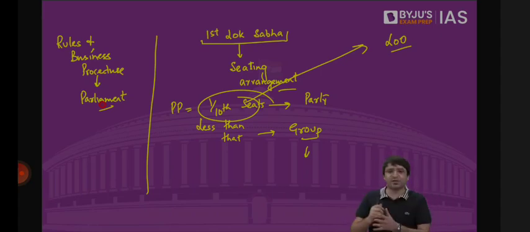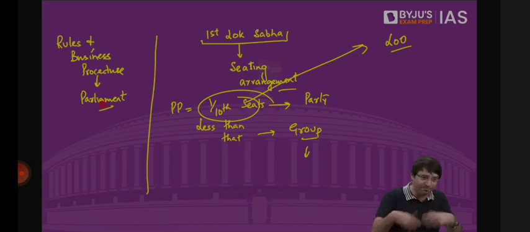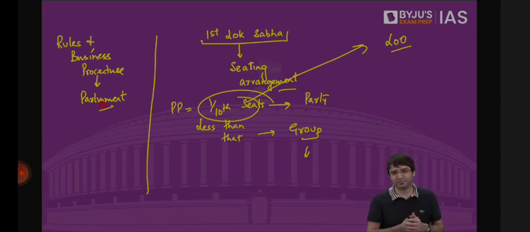A bill should be passed by both houses of the Parliament, mentioned in the Constitution. But how the bill will be introduced? Who will get to vote on this bill? For that, rules are made. And these rules are what we call rules of business and procedure.